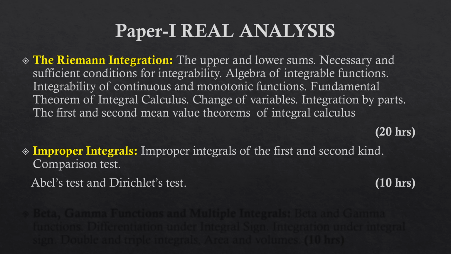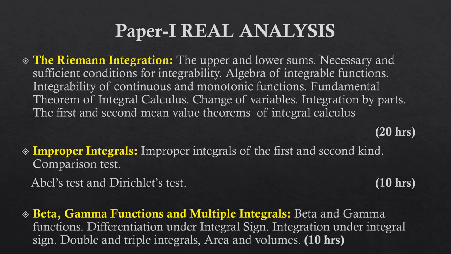In unit 3, that is beta, gamma functions and multiple integrals, the topics are beta and gamma functions, differentiation under integral sign, integration under integral sign, double and triple integrals, area and volumes. Time allocated for this unit is 10 hours. Totally paper 1 40 hours.